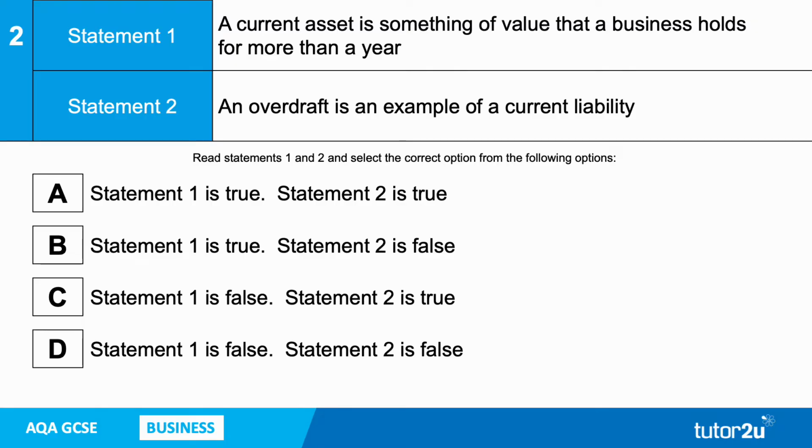Let's reveal. And C is the correct answer. C is the correct response. Statement 1's false. A current asset is something of value that a business holds, but it holds it for less than a year. So current assets, the business holds for less than a year. So statement 1 is false. Statement 2, an overdraft is an example of a current liability, something that the business needs to pay in less than a year, in less than 12 months. So C was the correct option here.